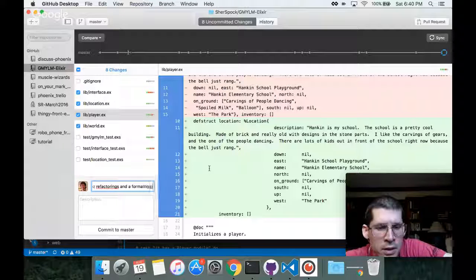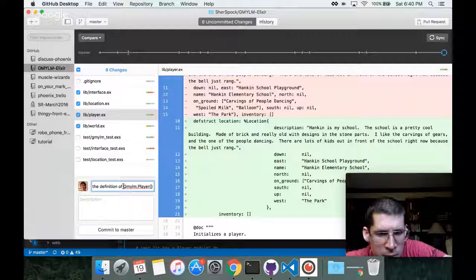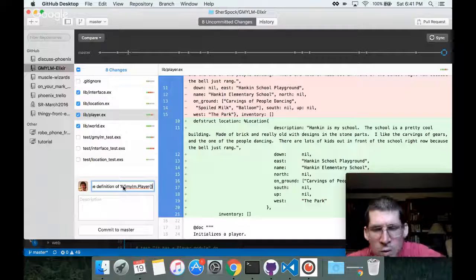Formatting change to the definition of gmylm.player. That looks wrong because you don't have a percent at the beginning. All right, sweetness. And you know what?